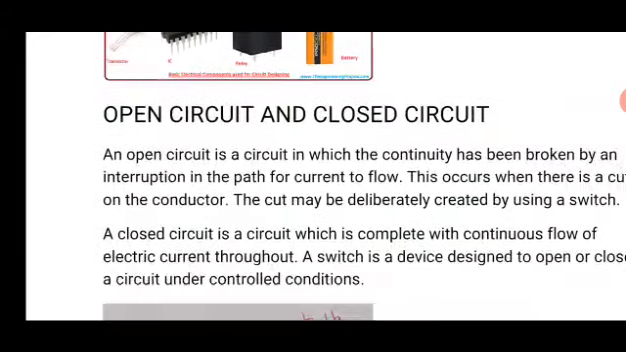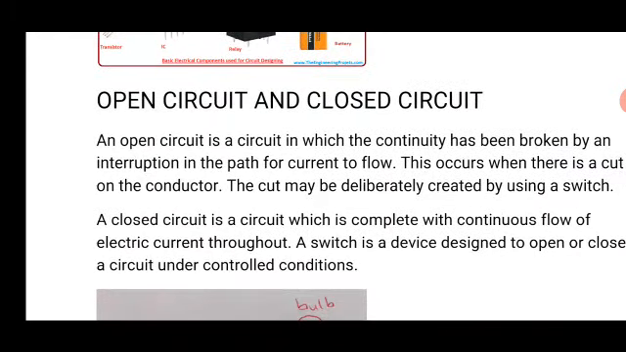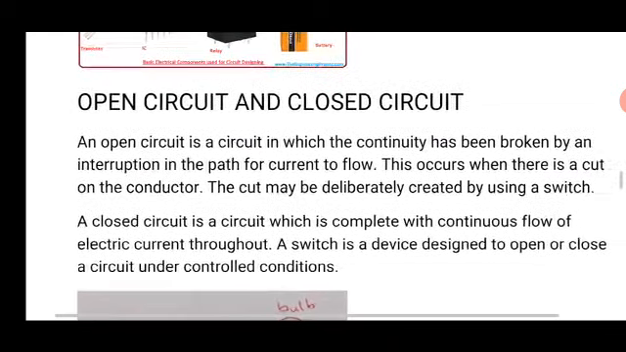Now let us talk about open circuit and closed circuit. An open circuit is a circuit. We have said that a circuit is a path through which electric charge can move. So an open circuit is a circuit in which the continuity has been broken by an interruption in the path for current to flow. A circuit becomes opened when current can no longer continue to flow due to breakage.